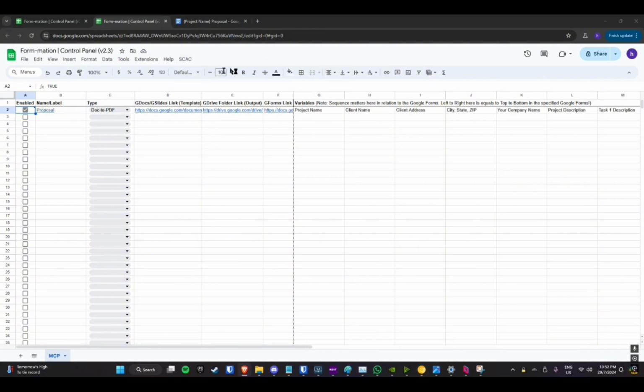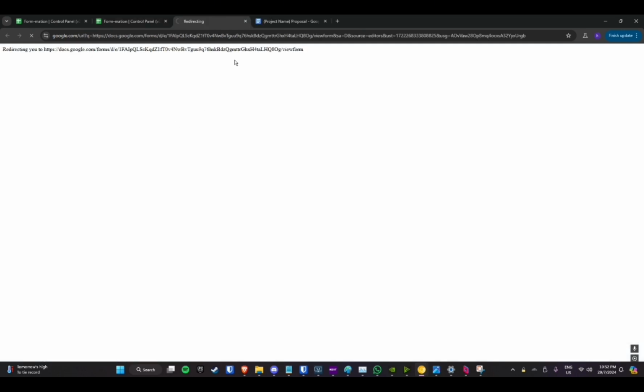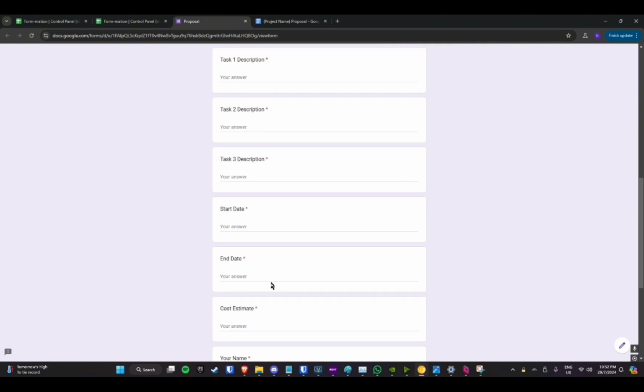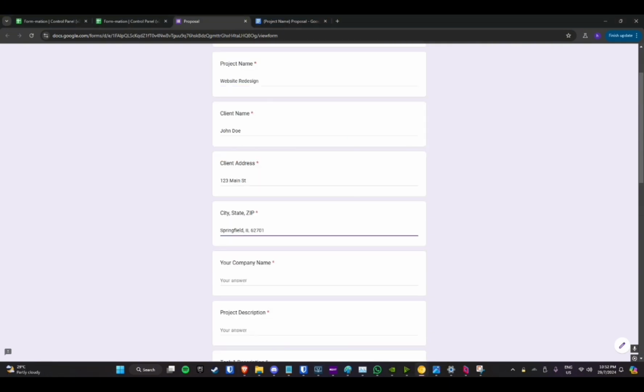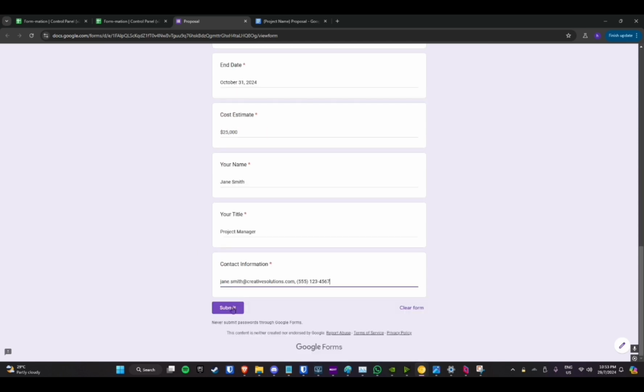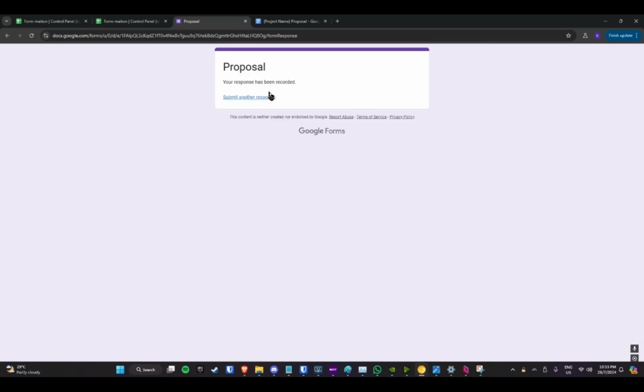When the script is done running, hover over here, and it will tell you that the setup was successful, and that the name of it will be hyperlinked. Here, a Google Form is generated containing all the information which you could enter. After entering all information, you just need to click Submit. Here it will give you a confirmation of your submission.